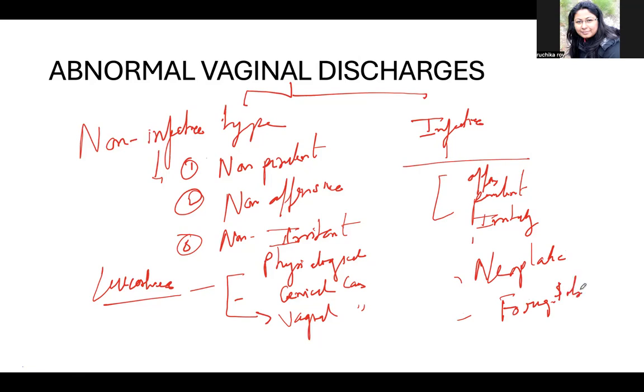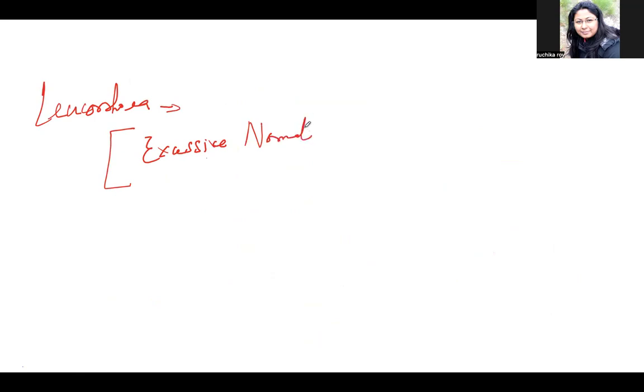Now let's start. What do you mean by the normal vaginal discharge, which is termed leucorrhea? It is strictly defined as an excessive normal vaginal discharge. Excessive normal. So what do you mean by excessive? There is no fixed term. Excessive is basically subjective, from individual to individual.